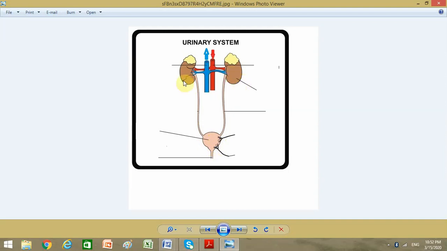Any disorder in the kidneys would lead to a deficiency in their function. We talked about 3 disorders: diabetes, which causes an increase in the amount of glucose in the blood, causing the kidneys to release glucose through the urine outside our body.